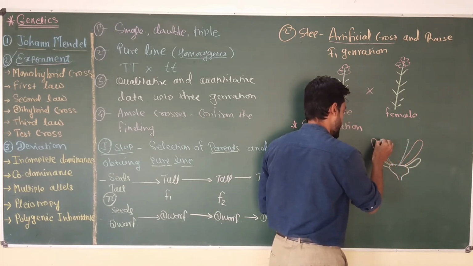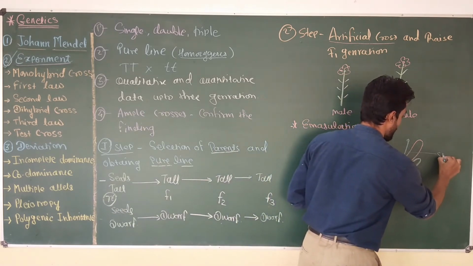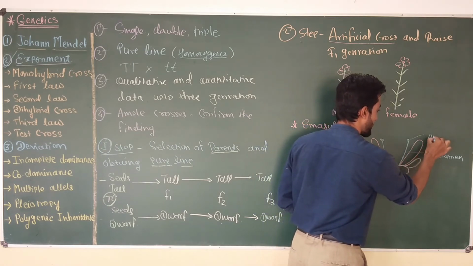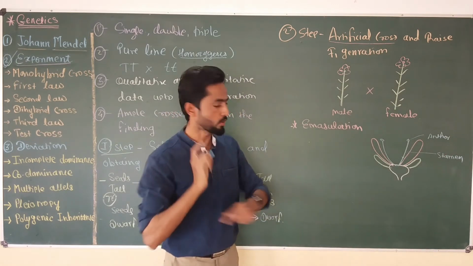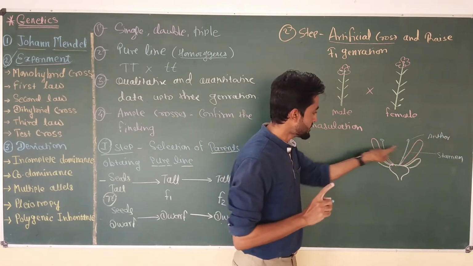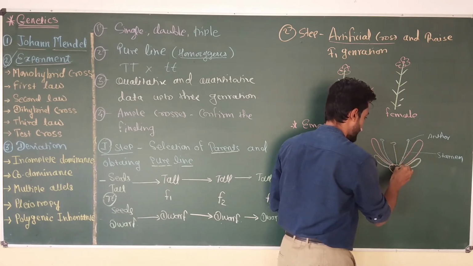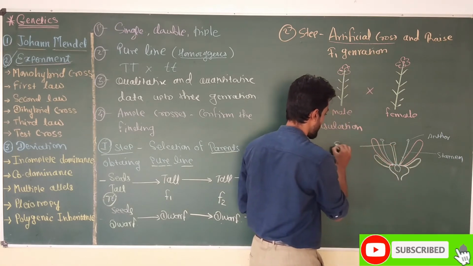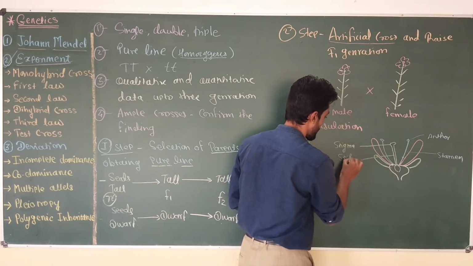The male reproductive organ of the flower is the stamen. Stamen has filament and anther. So the male reproductive whorl, which is the essential whorl present in the flower, is nothing but the stamen, which is made up of filament and anther, and inside this the female reproductive whorl is present, which is made up of three parts, that is stigma, style, and ovary.